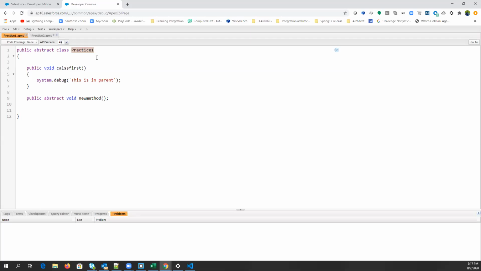So they have restricted it. If you are writing the abstract keyword, then it means it can have multiple methods without body, right? I will tell you the reason to create methods without body as well. Right now, if you are using the abstract keyword on the class, then the compiler will not allow you to create an object of the class. It can only be inherited. Abstract class can only be inherited, okay, guys? Because every class that inherits the abstract class has to create a body of the unimplemented methods, all the abstract methods. This is called method overriding.